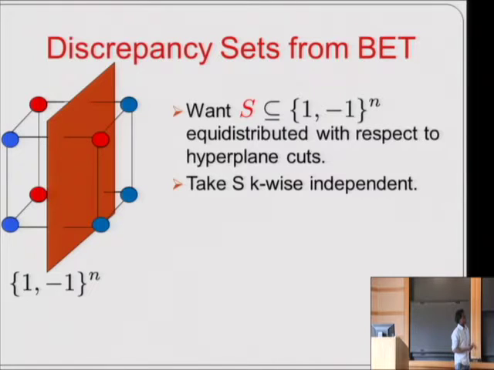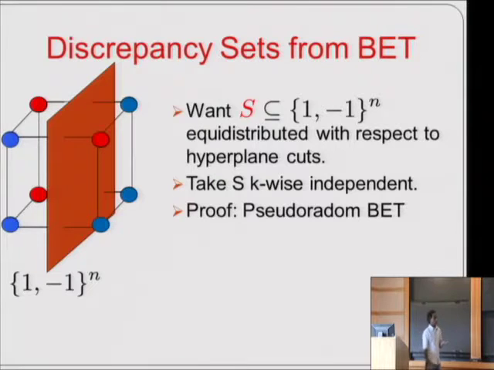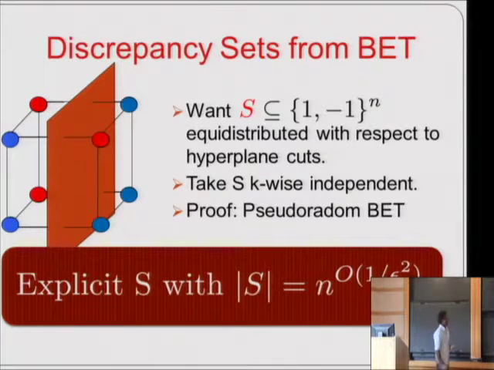Take S to be k-wise independent, where k is some function of epsilon, say k is 1 over epsilon squared. And the proof that this actually works follows almost immediately from the pseudorandom version of the Berry-Esseen theorem that I described. And what it gives is an explicit construction of a set S with low discrepancy as defined here, and size at most n to the some function of epsilon.